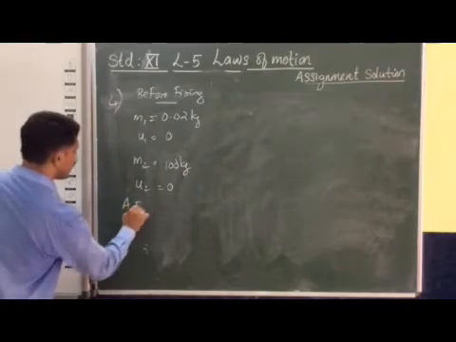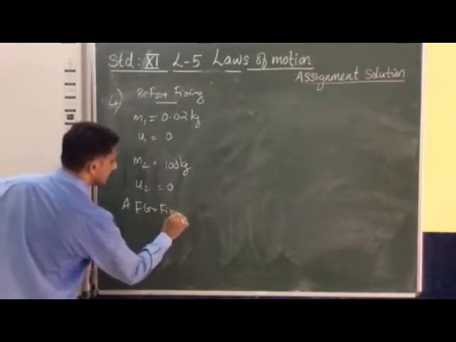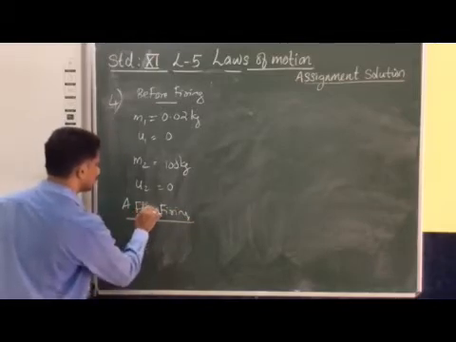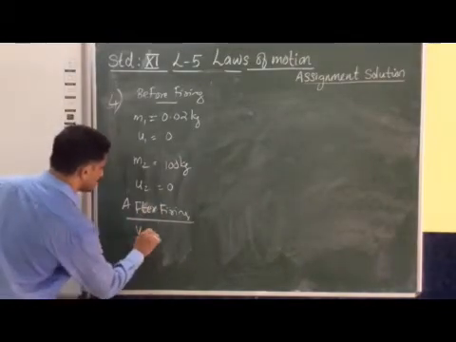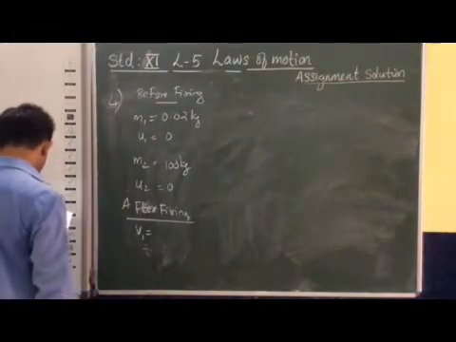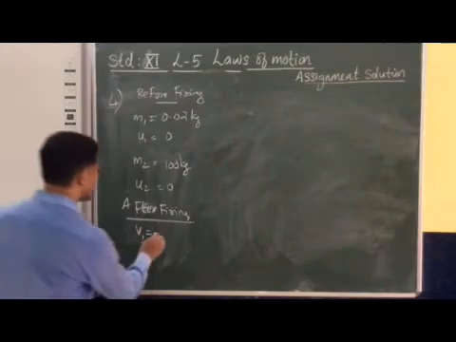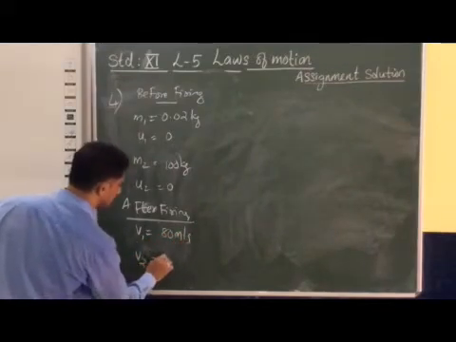And after firing, V1 means the velocity of the shell. What is the velocity of this shell? It is 80 meter per second. And V2 is the recoil velocity of this gun that we have to find.